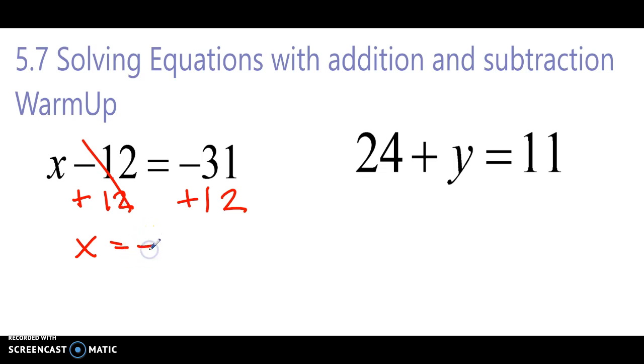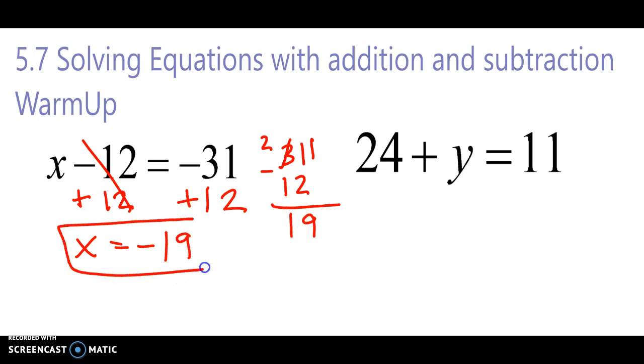So we're keeping negative, our final answer will be negative. If we subtract positive 31 and 12, we get 19. So negative 19 is our final answer. Notice what we did there with the negative numbers.